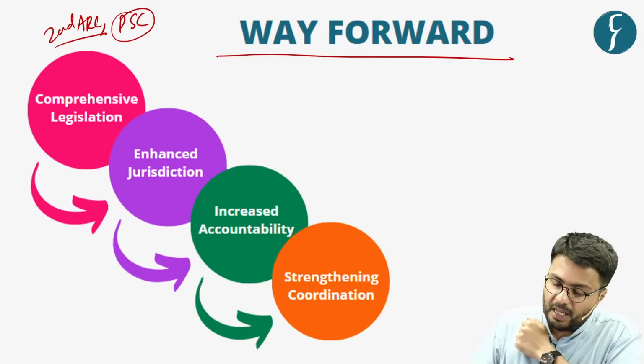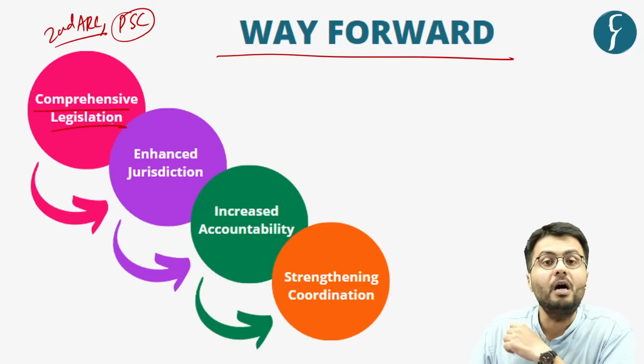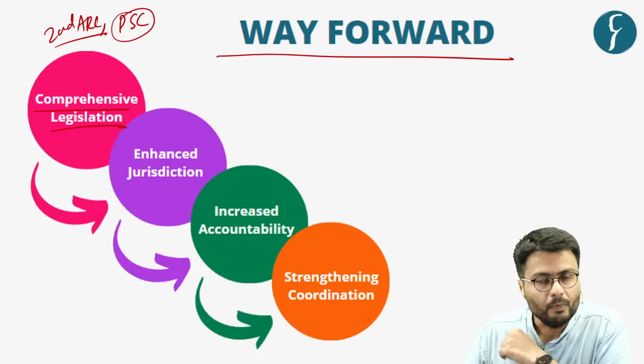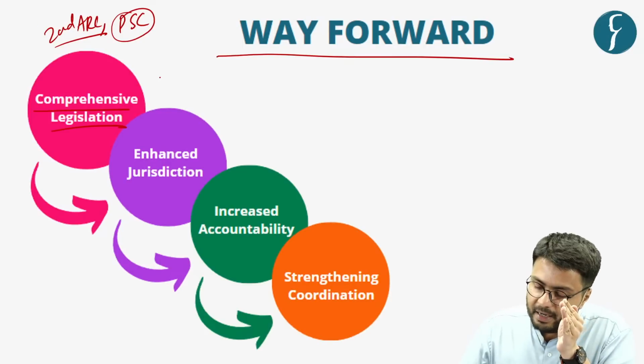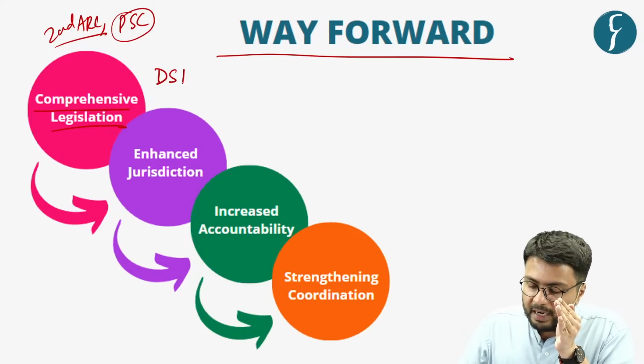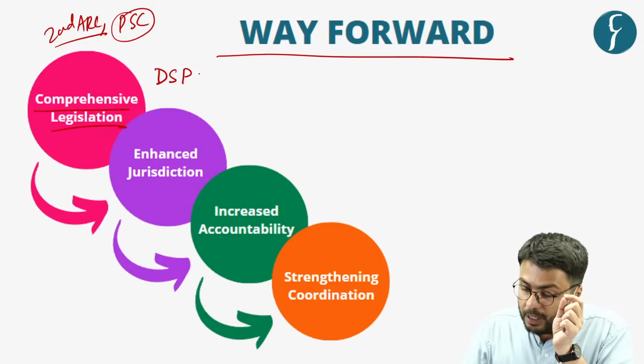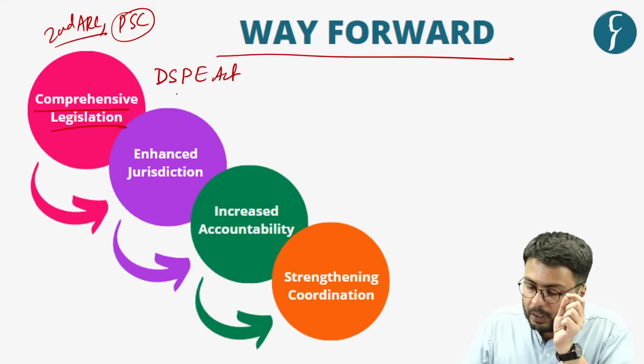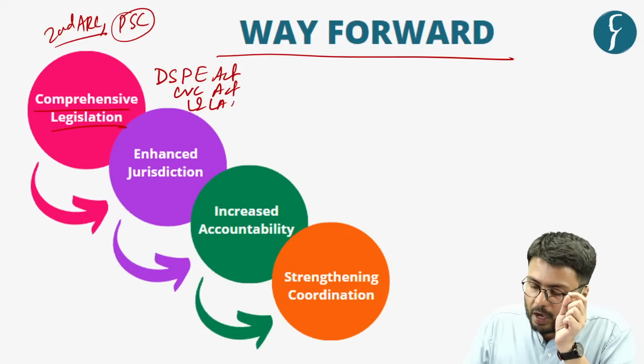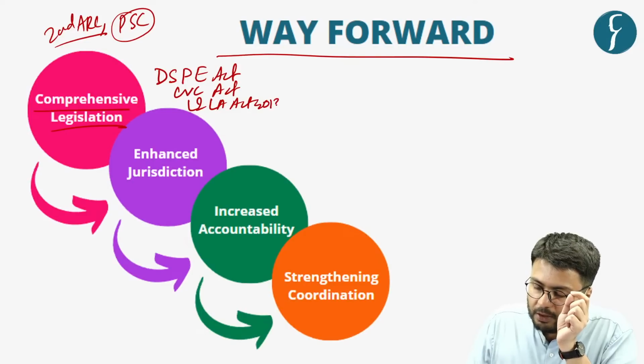The first suggestion in this regard is the need to bring a comprehensive legislation, because as I've already highlighted, this body derives its power from the Delhi Special Police Establishment Act, the Central Vigilance Commission Act, as well as the Lokpal and Lokayukta Act of the year 2013.